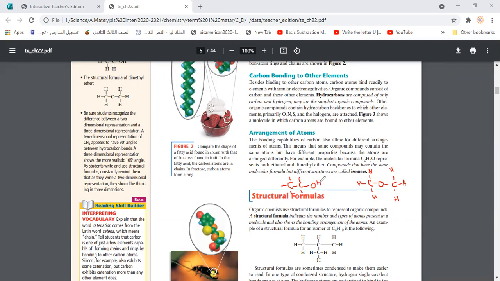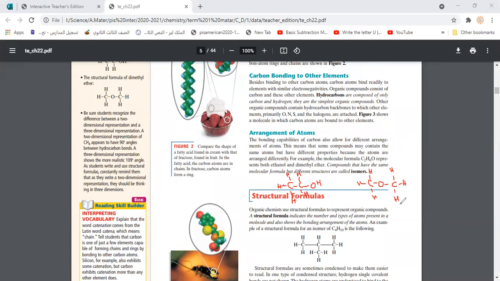If we check here, that's H here and H here. So there are also 6 hydrogens, 2 carbons, and 1 oxygen. That is ethanol, or ethyl alcohol, which we use a lot nowadays in sanitizing our hands. So both have the same molecular formula, that means the same number of atoms, but they have a different arrangement, and these different arrangements make them have entirely different characteristics and properties.